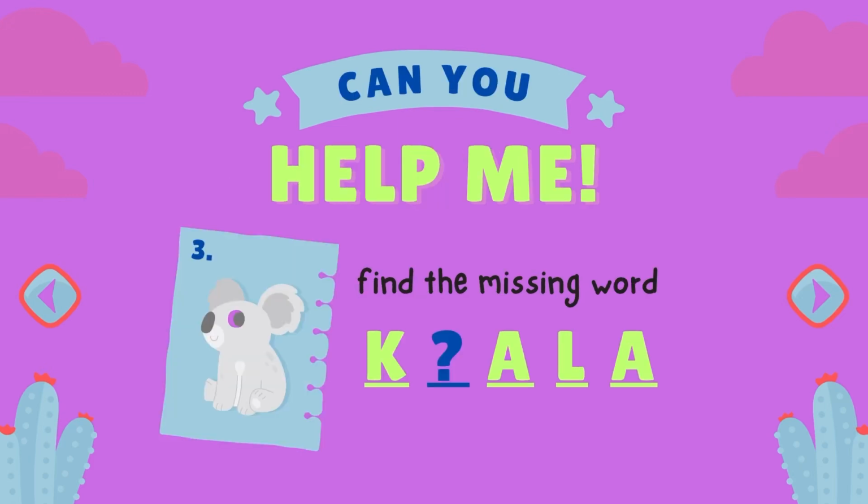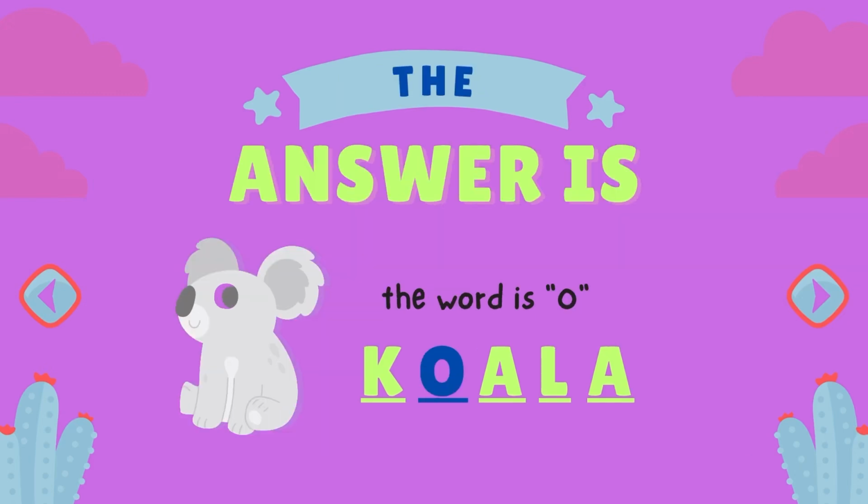Next one. Can you help me find the missing word? K-A-L-A. Look at the picture and help me find the missing word. The answer is word O. K-O-A-L-A. Koala.